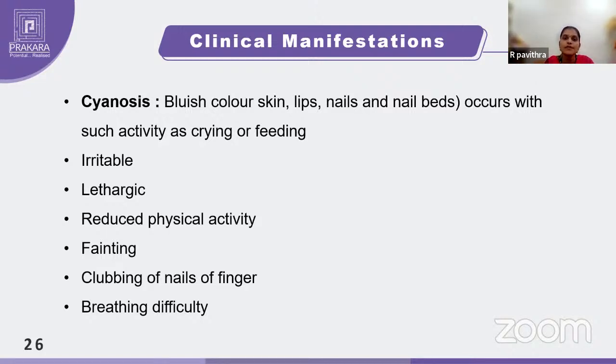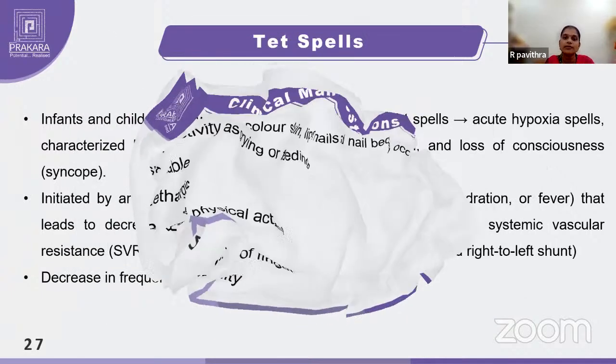So bluish discoloration of skin, lips and nail beds will occur when they are crying, when they are feeding, when they are irritable, when they have fever, when they show any bodily movement, when they have increased body movement. So in all these incidences, you can see cyanosis because the body is working. If the body is working, the body needs to utilize the oxygen, right? When there is lack of oxygen, it will manifest in the form of cyanosis. Apart from that, they'll be lethargic, they'll have reduced physical activity, frequent fainting, clubbing of nails, and they will even have breathing difficulties.